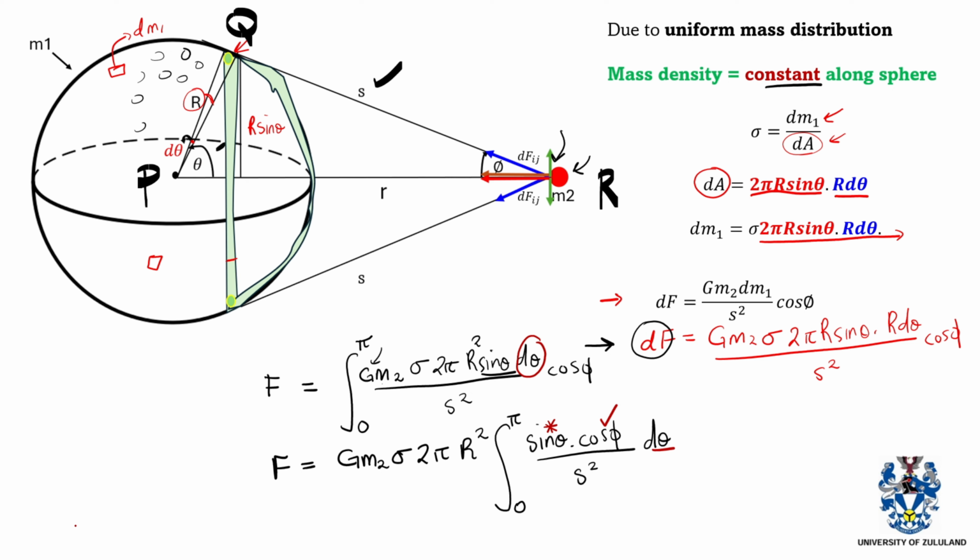But our bounds are still in terms of theta. So how do we change our bounds? We have an expression that relates s to theta, and we can still use the cosine rule to do that as well. So we can use the cosine rule that relates theta and s. It says s squared is equal to r squared plus r squared minus 2rr cos of theta.